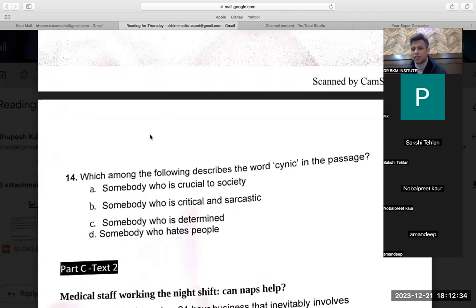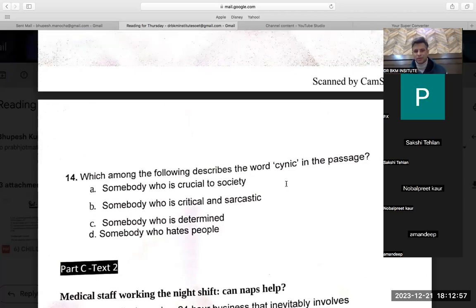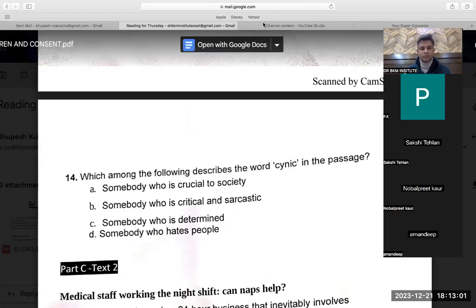And 14th, I'm quite sure because I know the cynic word is like sarcastic, means taunt. If I'm sarcastic to you, that means I'm taunting you. Means I'm throwing a taunt. Oh, you are very smart, huh? So I'm not saying you are smart. This is a sarcastic comment that you are smart. So these are cynic critics. So it should be B. I'm not doubtful about it. Was it 14? B, sir. Yeah, B, sir. Great.